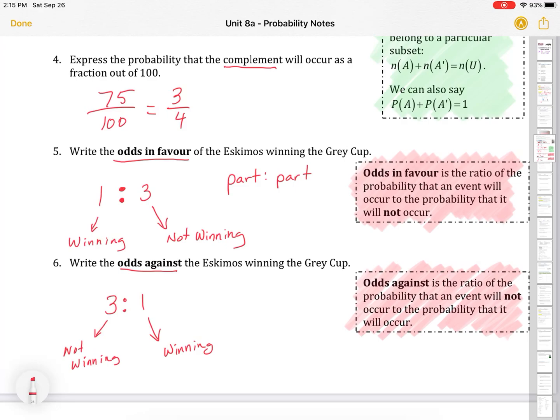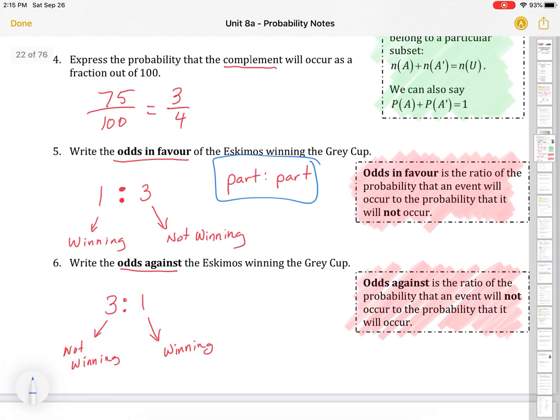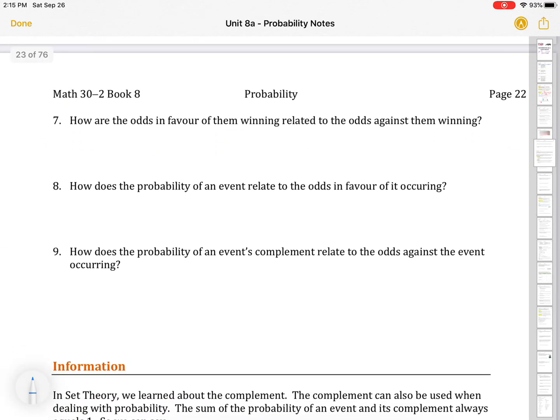So odds against is the ratio of the probability that the event will not occur to the probability that it will occur. So if it's odds against, it's the unfavorable event chances to the favorable chances. So the big part is to remember that odds is part to part, whereas probability is part to whole.